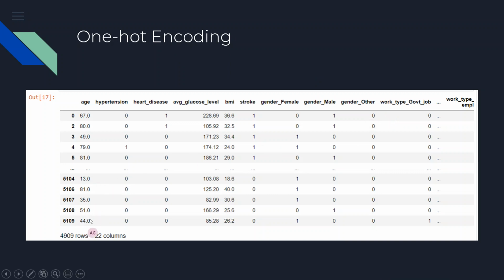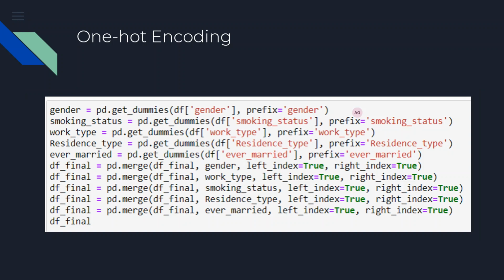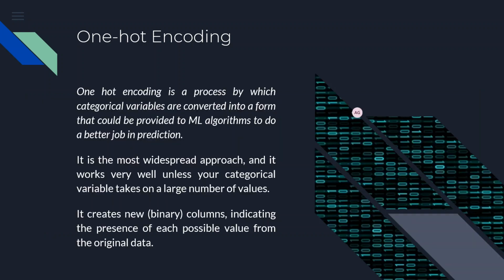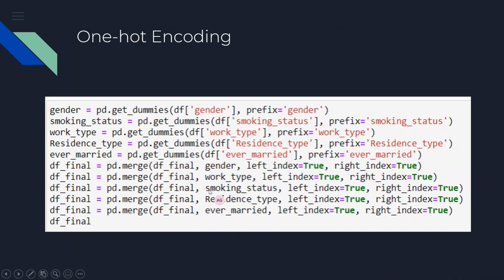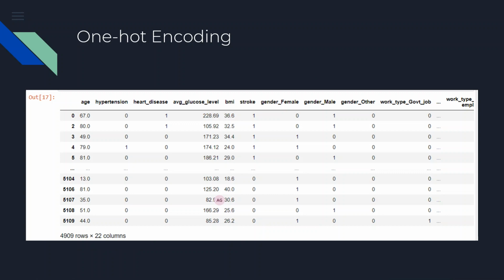We had around 5,000 rows, and the columns increased to 22 because we added the dummy features. This is basically one hot encoding, where we converted the categorical data into numeric data. We did this because it made the data more efficient and helped us get better results. As it is written here, it is the most widespread approach and it works very well unless the categorical data is on a large number. That was not the case, and it worked really well in our case.